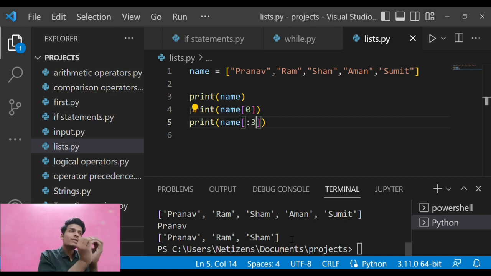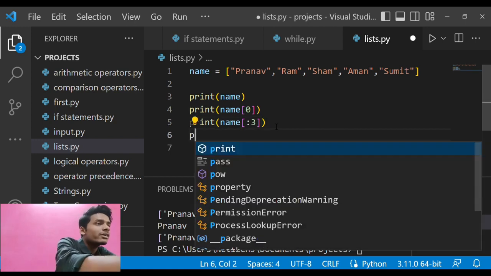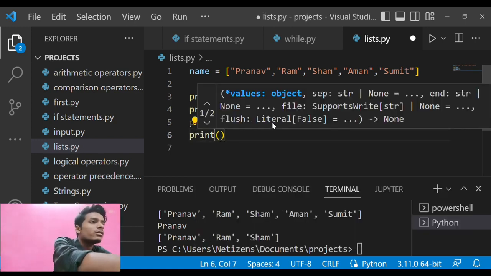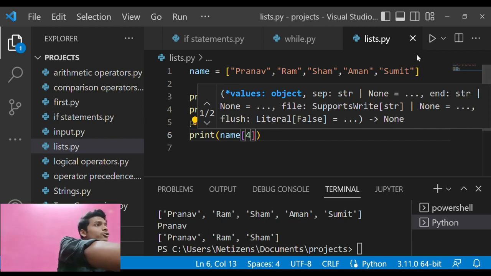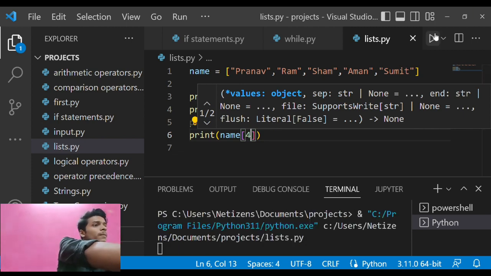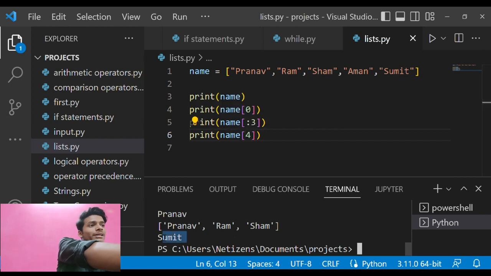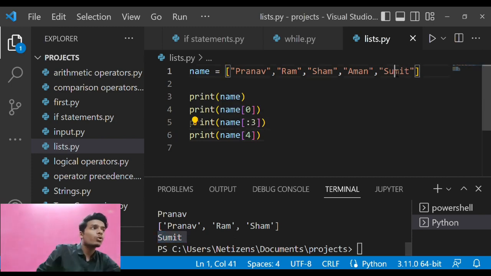Likewise, if I want to access any person in this list, I can just enter print, the name, then the square brackets. If I want to access the student at number 4, I print the program, and boom, it automatically prints Sumit, who is at index 4, that is the fifth person.